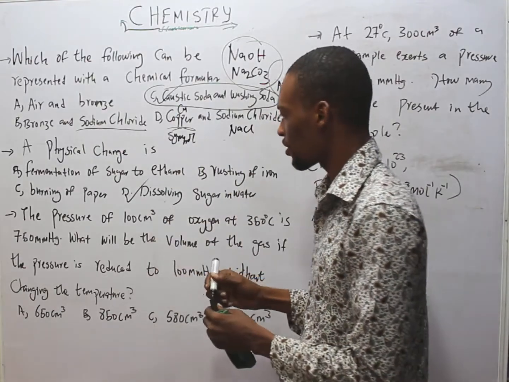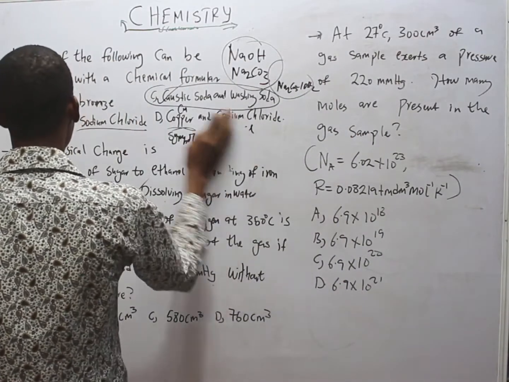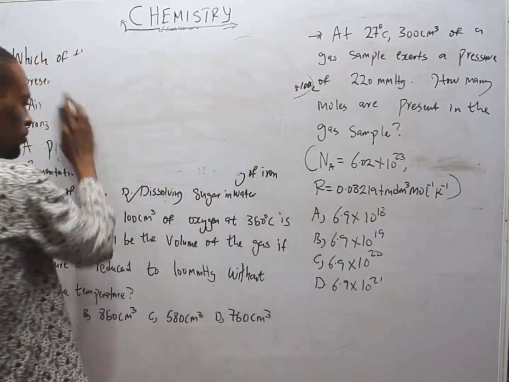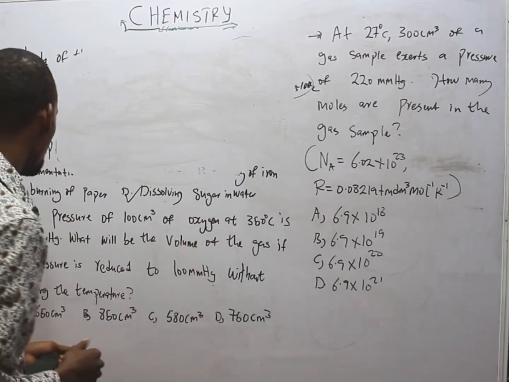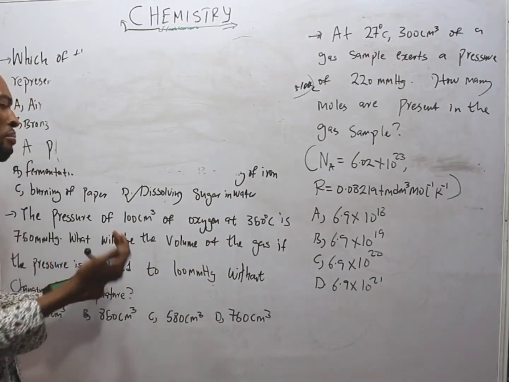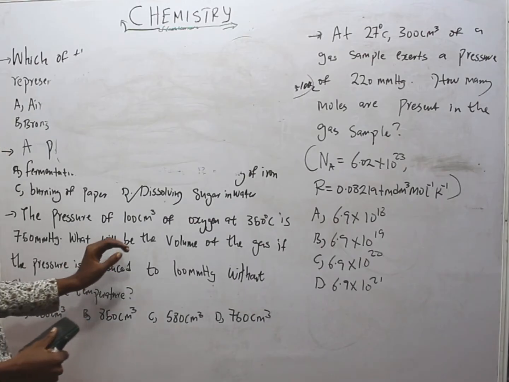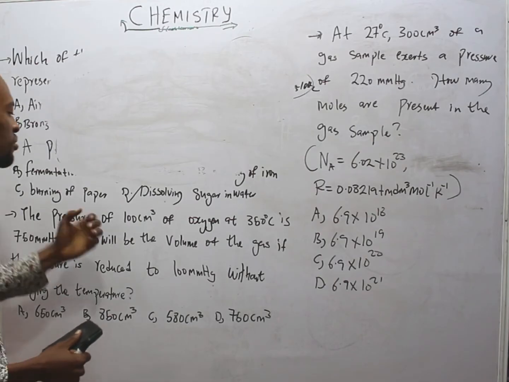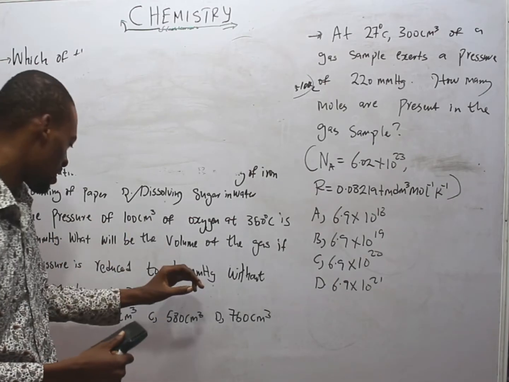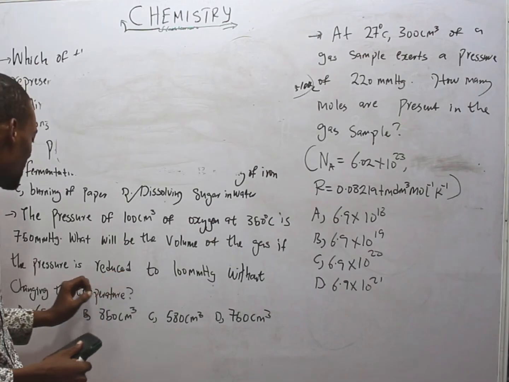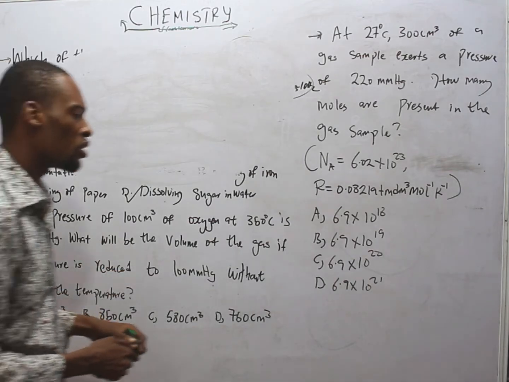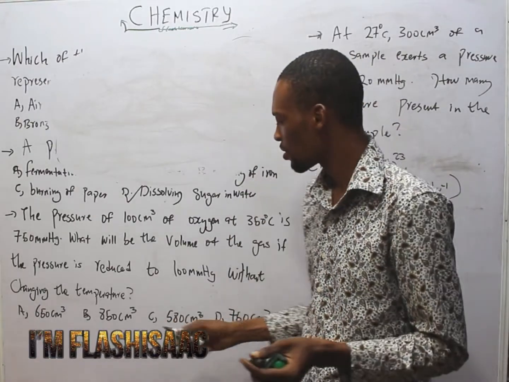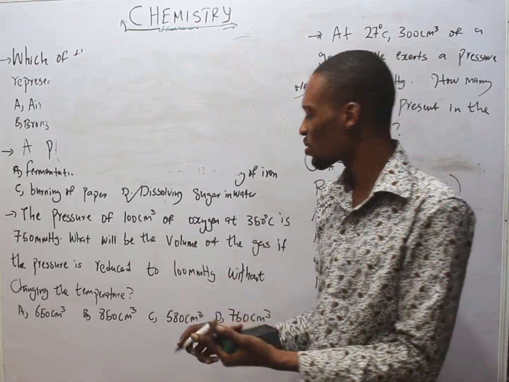And this says the pressure of 100 cm³ of oxygen at 350 degrees Celsius is 750 millimeter mercury. What will be the volume of the gas if the pressure is reduced to 100 millimeter mercury without changing the temperature? Wow, we've gotten a keyword: without changing the temperature. This means temperature is constant.